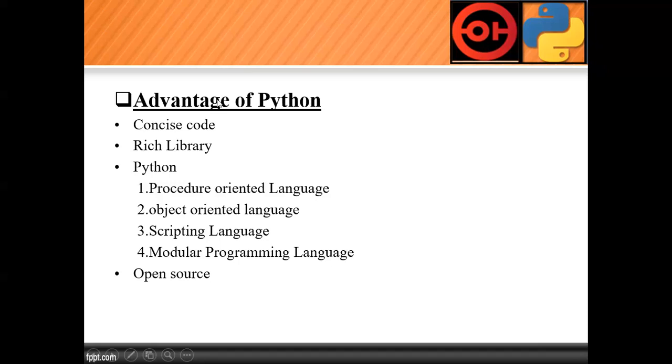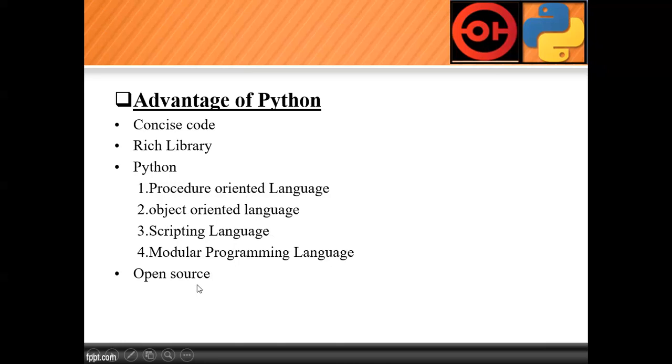First of all, we'll focus on Python as procedure oriented. Later on, we'll focus on Python as object oriented. Later on, we will focus on Python as a modular programming language, and later on, Python as a scripting language. That means we will cover all these points while doing the programming.